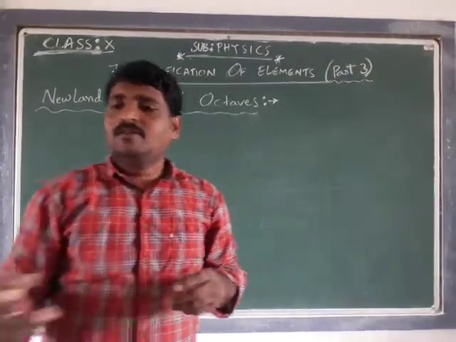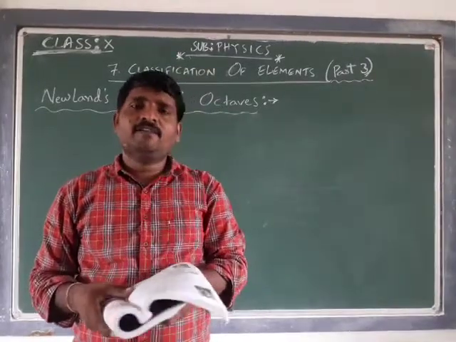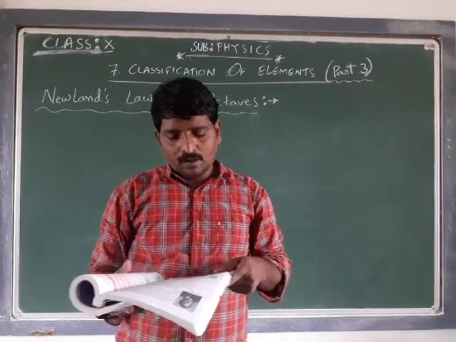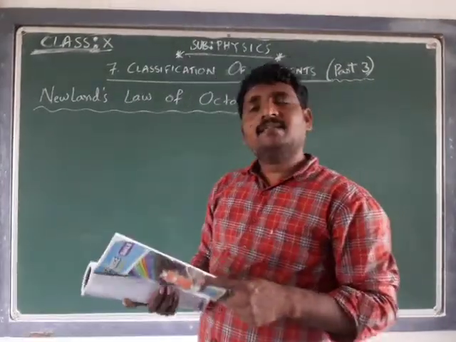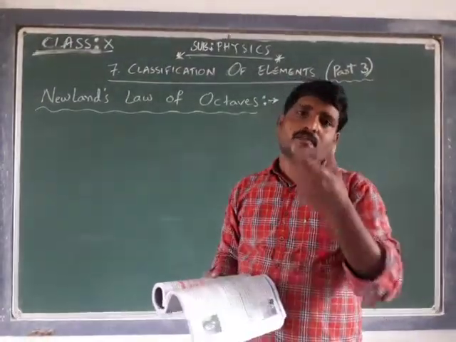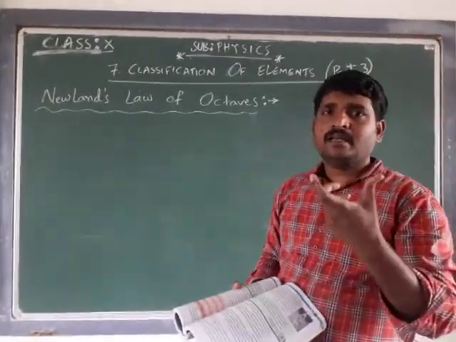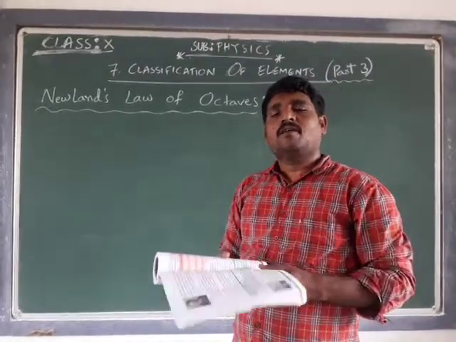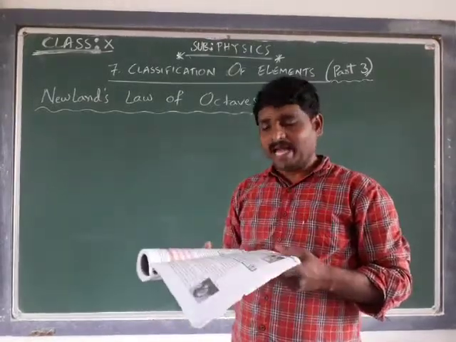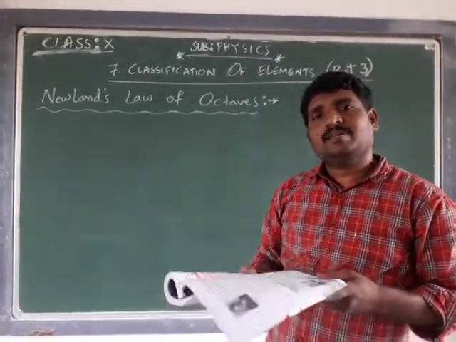See, go to page number 124, all of you. That is Newland's law of octaves. As there were some demerits or limitations for Dobereiner's law of triads, which grouped three elements as a group, it didn't work for all the elements available at that time. So Newland proposed another method of arranging the elements which were known at that time.